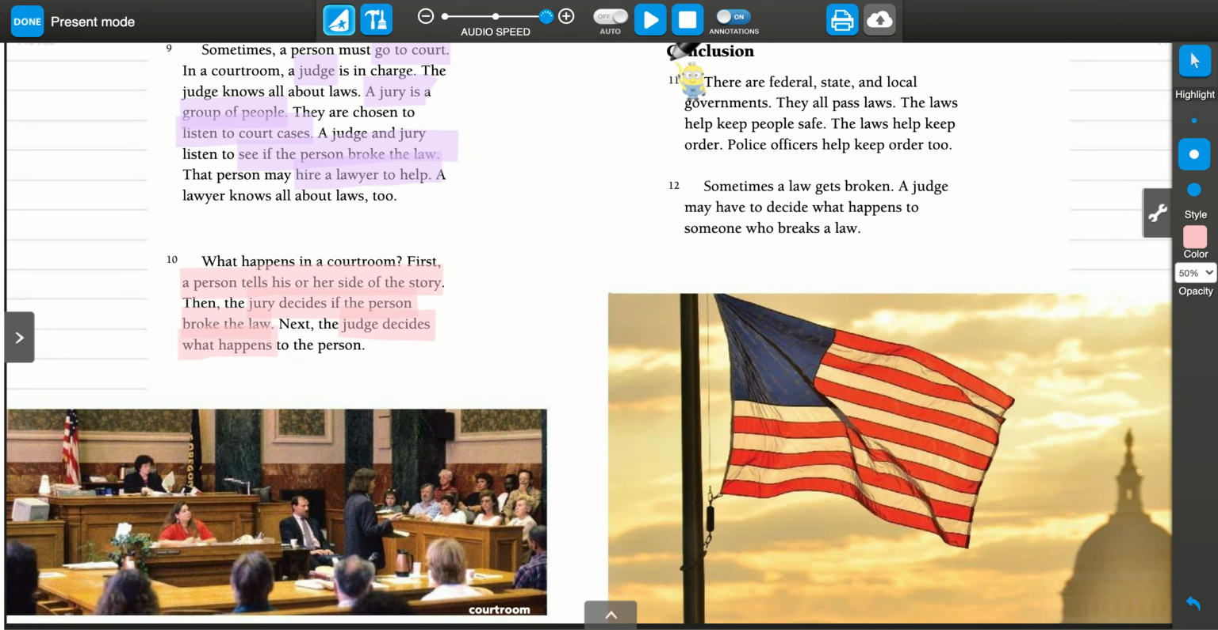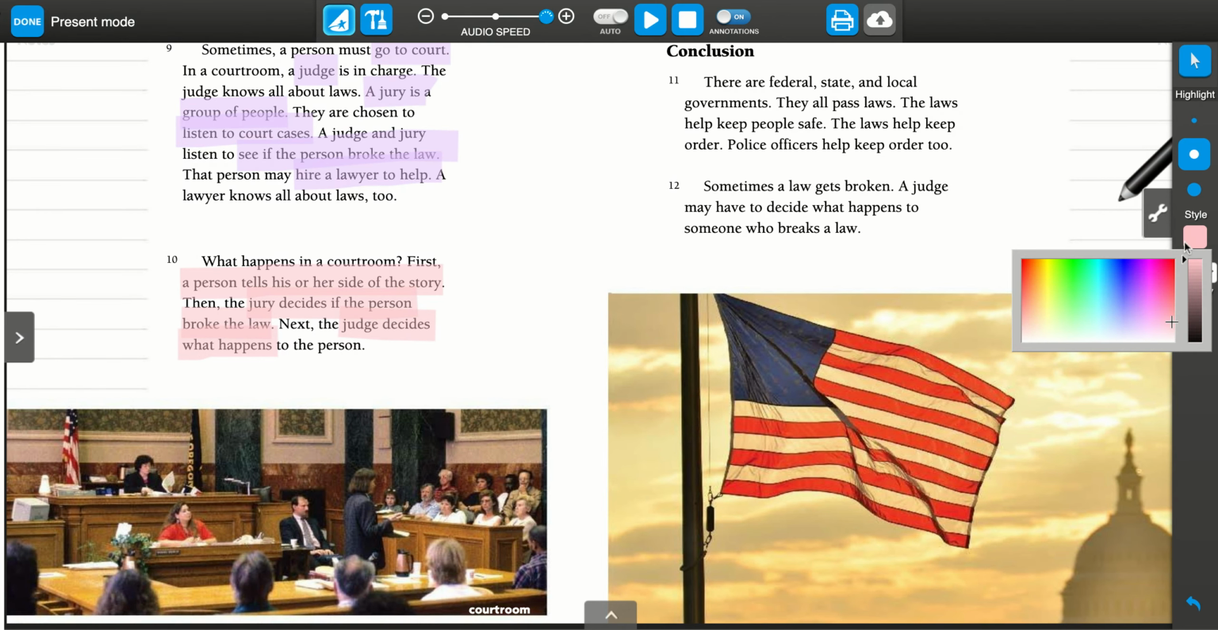We have another subtitle. This subtitle says conclusion. Conclusion means it's going to tell us the most important things it wants us to remember from the whole story. So it says there are federal, state, and local governments. We read that in the introduction too. They all pass laws. The laws help keep people safe. The laws help keep order. Police officers help keep order too.